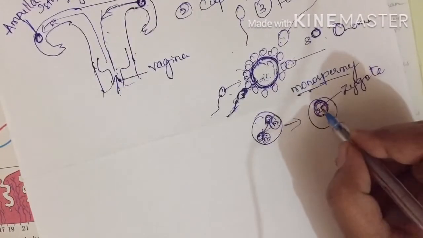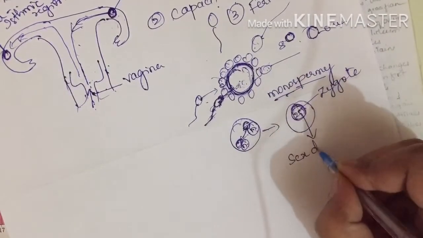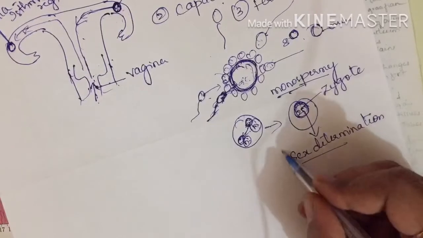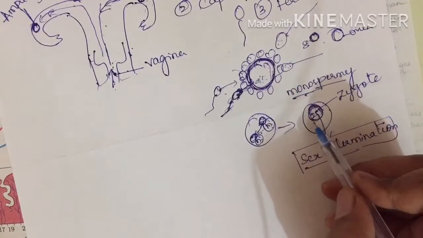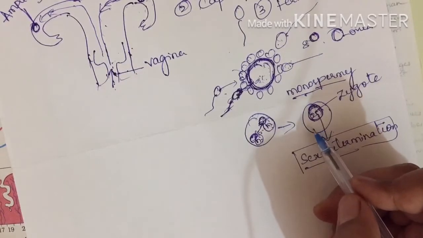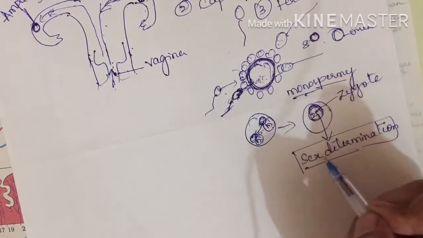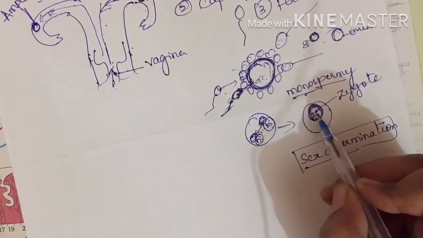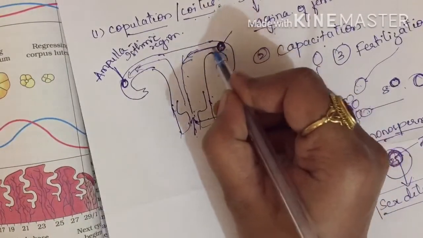Before that, as soon as the zygote has been formed, at this stage only you can determine the sex of the fetus. You can determine the sex of the fetus, which means as soon as a male and a female gamete fuse, at that stage only we can say whether it is going to become a male or a female child. How we identify it, how it has been decided at this stage, I shall discuss later. Anyhow, we can know the sex of the fetus at this stage only. At this stage it will be decided whether it will be a male or a female child. As we were here, the zygote has started to move in this direction.